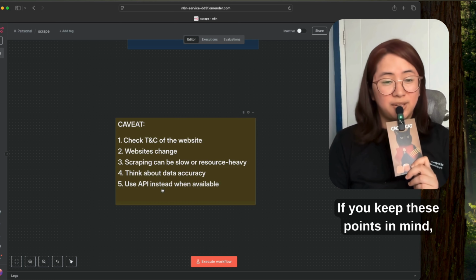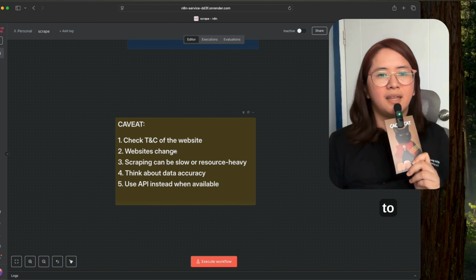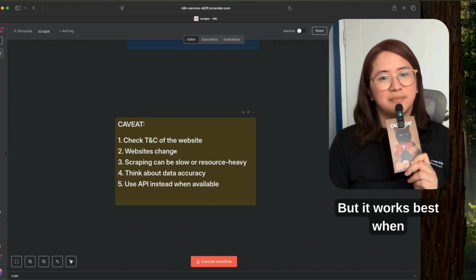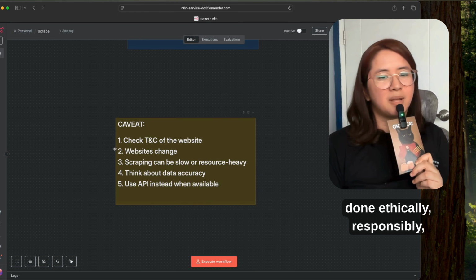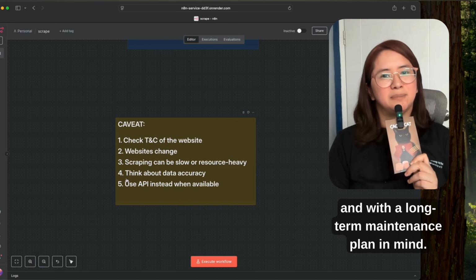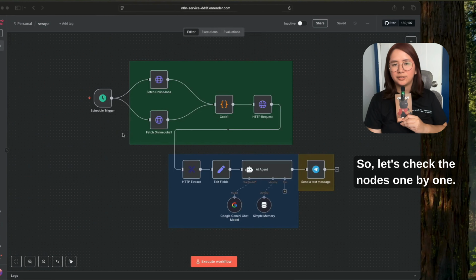If you keep these points in mind, web scraping can be a powerful tool to gather valuable information. But it works best when done ethically, responsibly, and with a long term maintenance plan in mind. So let's check the nodes one by one.